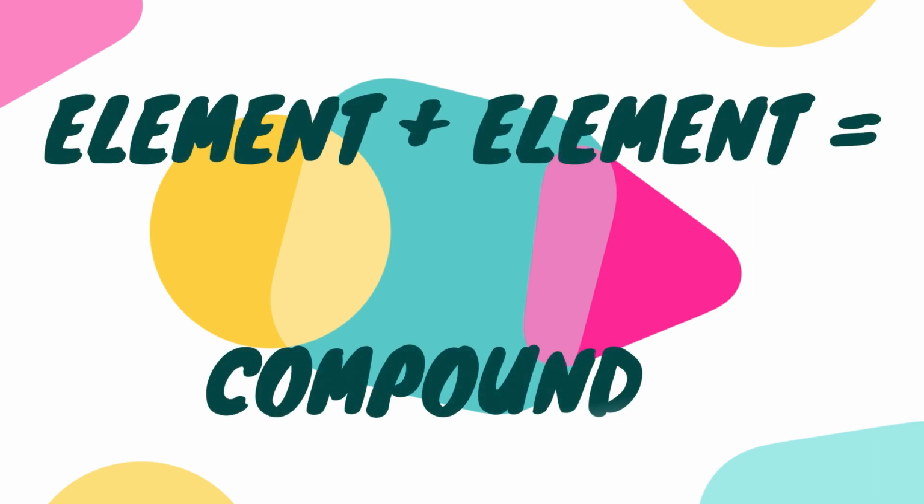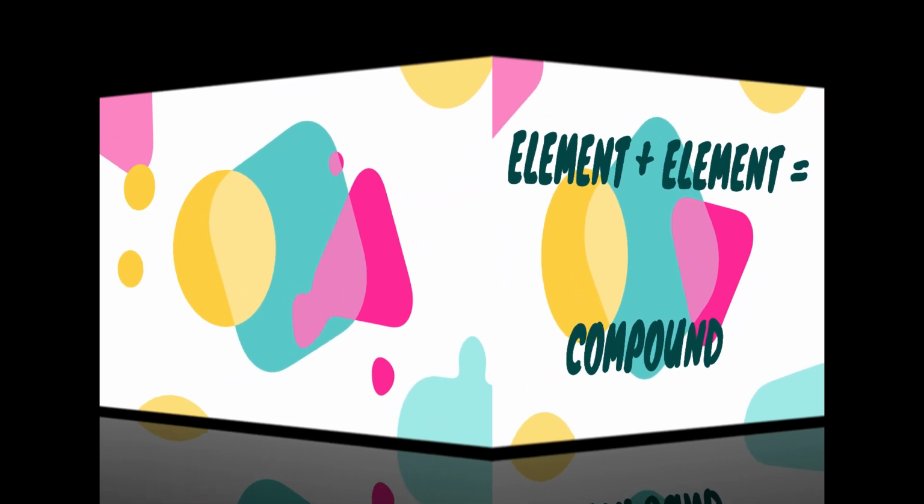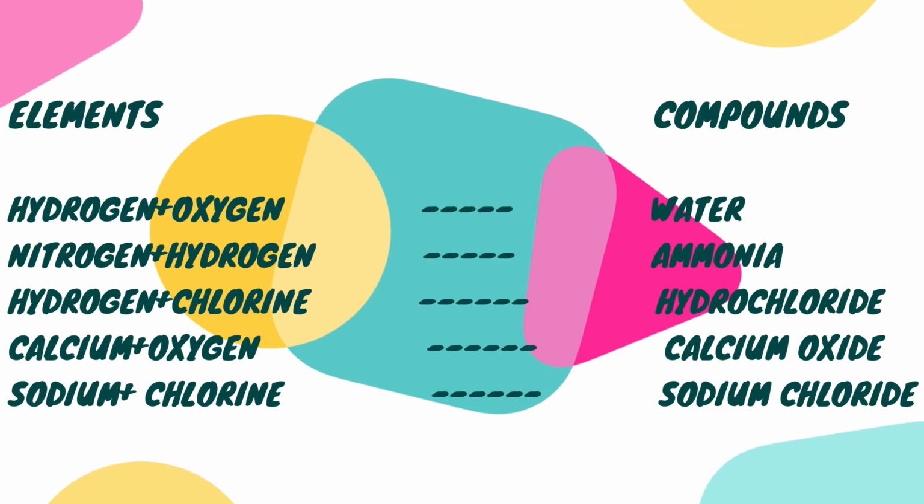Let me tell you one thing more, that most of these elements do not exist independently. They have a tendency to combine with other elements in a definite proportion by mass to form a new substance called a compound. And this compound is a new word for you after the element. A compound is a substance which is made up of 2 or more elements, or we can say it is a transformed form of an element.